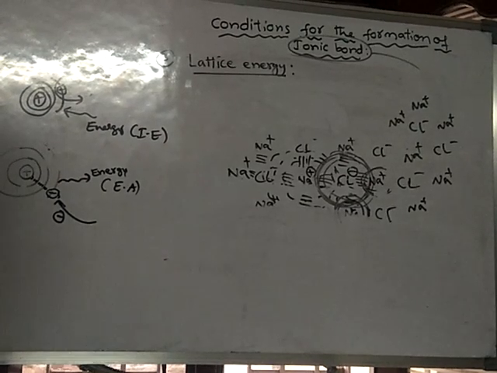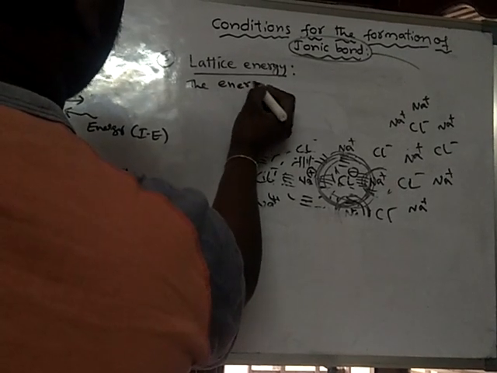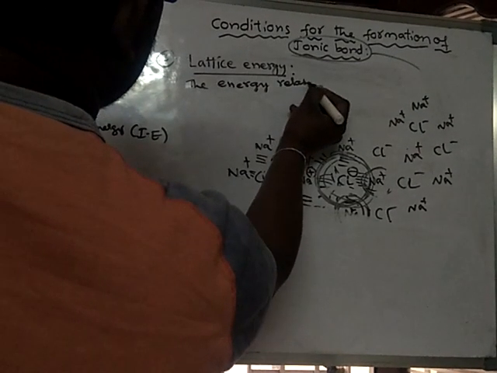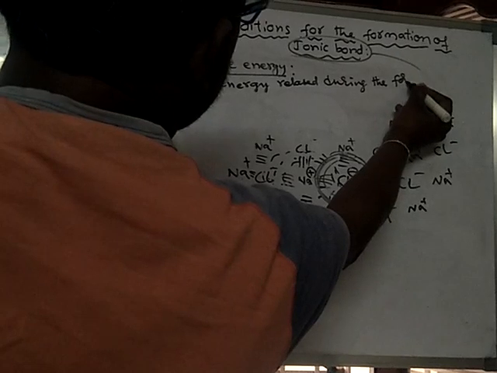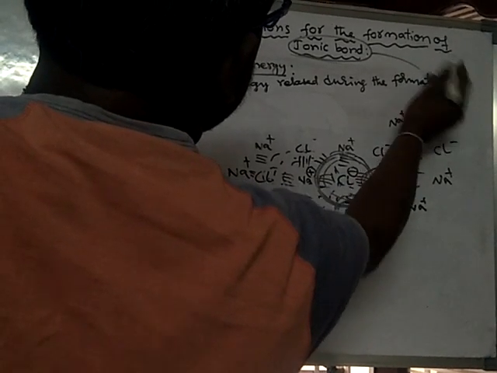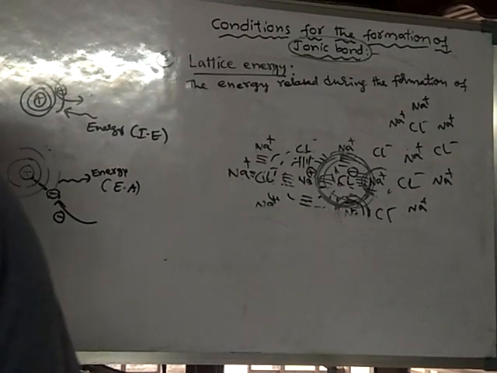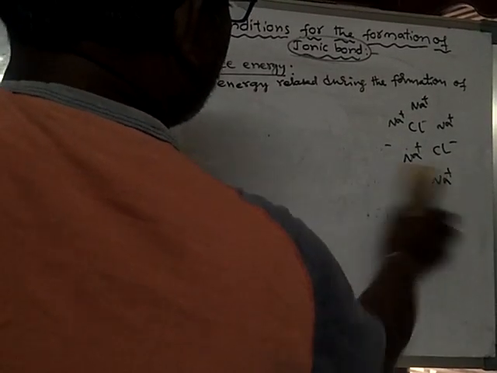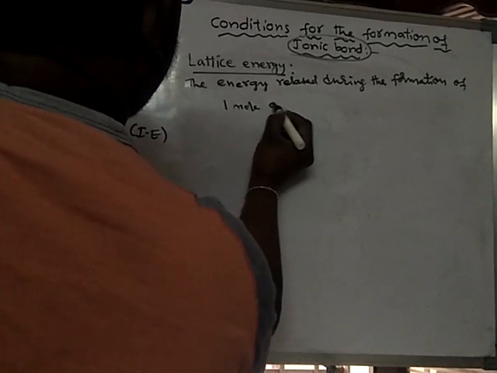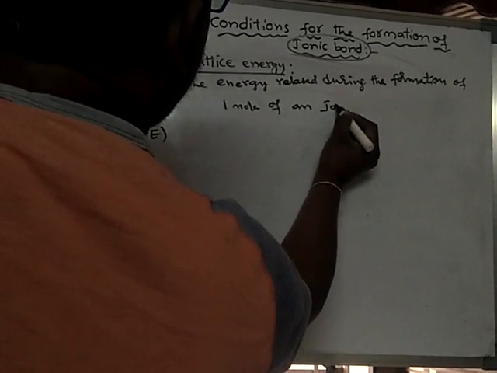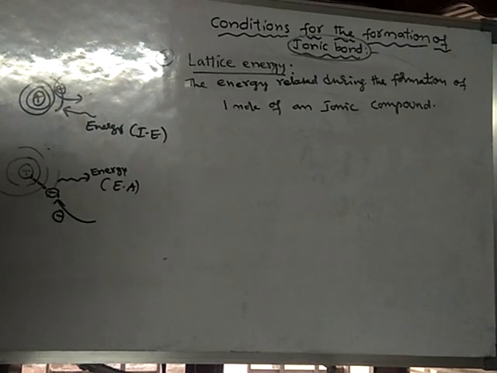Lattice energy is nothing but the energy released during the formation of 1 mole of an ionic compound.